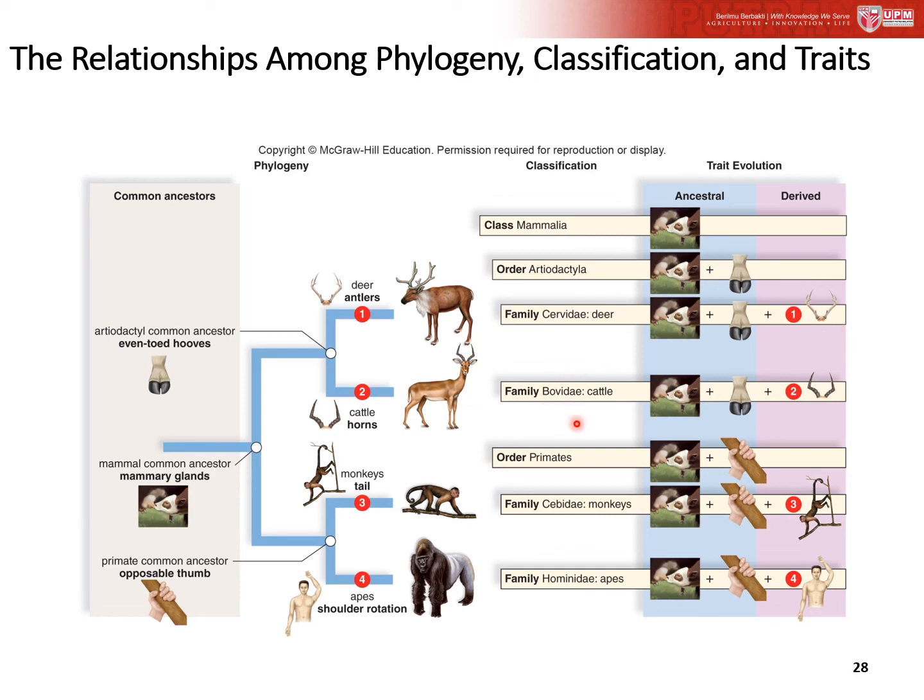Compared to the cattle, or under the family Bovidae, if you can see here, they have mammary glands plus even-toed hooves and also the horn.